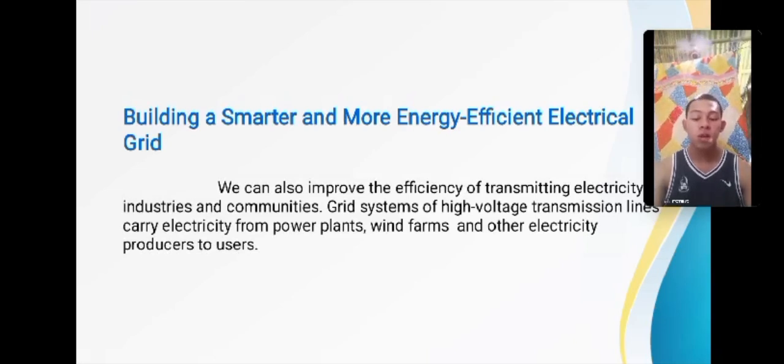Building a smarter and more energy efficient electrical grid involves modernizing outdated infrastructure with advanced technologies like smart meters and two-way communication systems to optimize energy distribution and consumption, integrate new renewable energy sources, and create a more resilient grid that can adapt to fluctuating supply and demand.